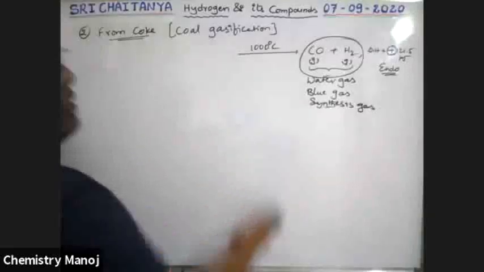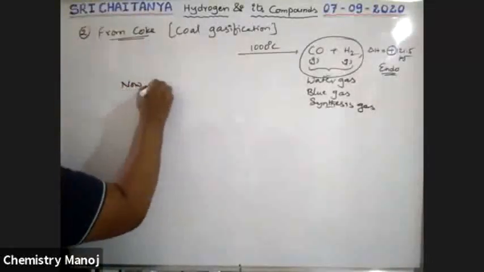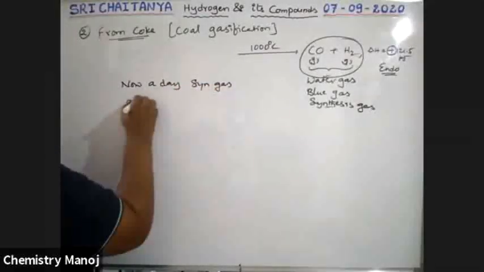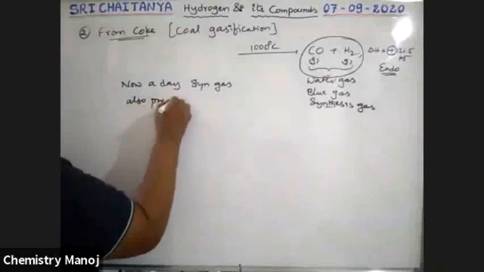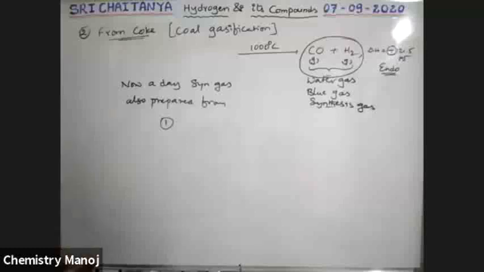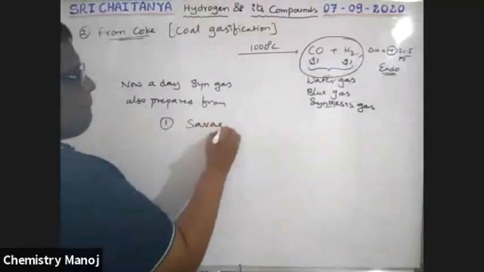So nowadays, syn gas is also prepared from sewage water.